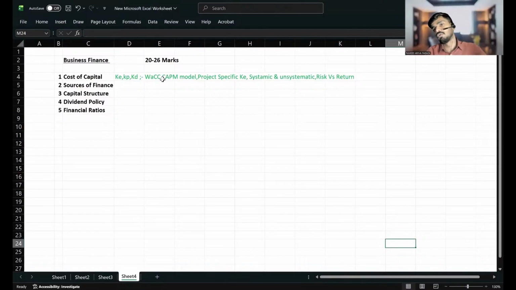It's up to the company whether to give dividend or not. Dividend is what the equity shareholders will get as returns, right? But the company can decide whether to give dividend or not. So their returns are not fixed, and they will be settled last only, after settling preference shareholders and after settling debt holders. Preference shareholders will get dividend for sure, but equity shareholders' dividend is not sure, right? Since they are facing more risk, they should be given more returns, isn't it? Yes. Okay, so that is the risk versus return relationship.